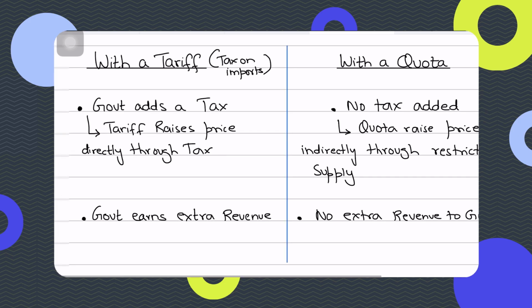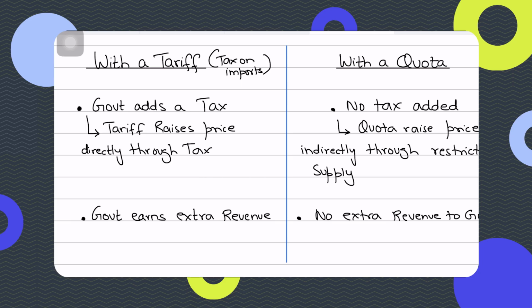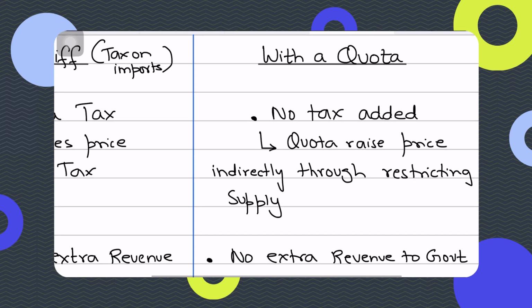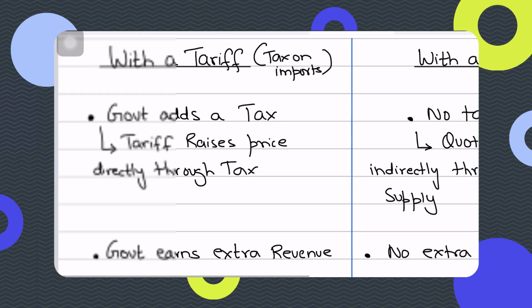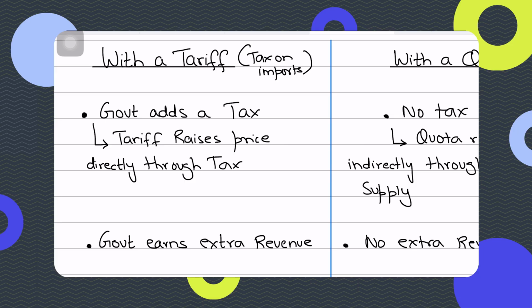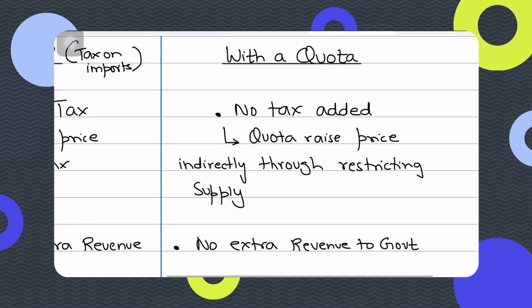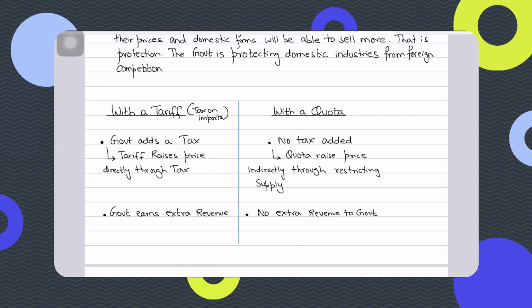And plus, if the demand for imports is inelastic, a tariff might have less effect compared to a quota, because in a quota you are physically restricting. Even if the demand for that car is highly inelastic, consumers would still import the car at the high price of the tariff, still pay the tax and still import those cars. And the government benefits by gaining so much revenue. But with a quota, you're physically limiting the number of imports into the country. And there's no extra revenue to the government as well.